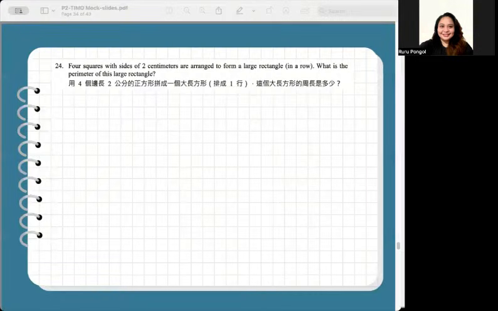Number 24, four squares with sides of 2 centimeters are arranged to form a large rectangle in a row. What is the perimeter of this large rectangle? Here's our four squares with 2 centimeters arranged, forming a large rectangle in a row. It is written in the question that each side is 2 centimeters because a square has all sides equal. So this is equal to 2 centimeters, 2, 2, 2, and 2.